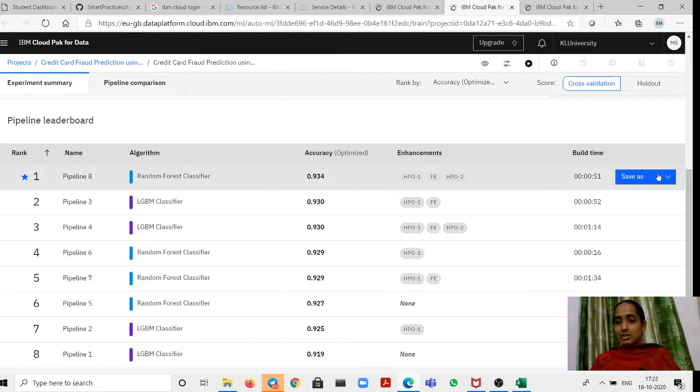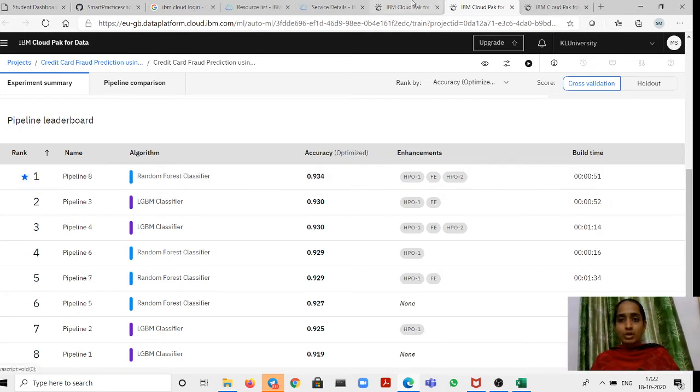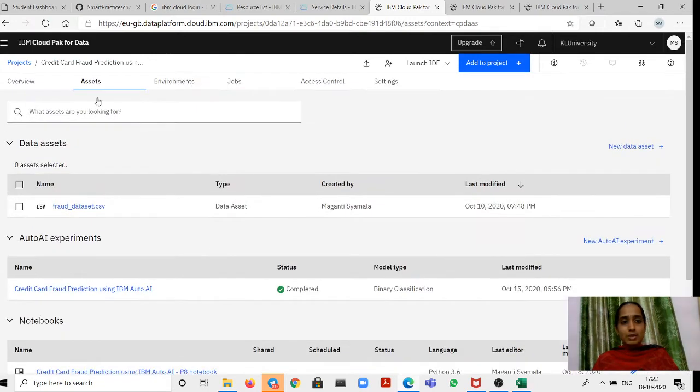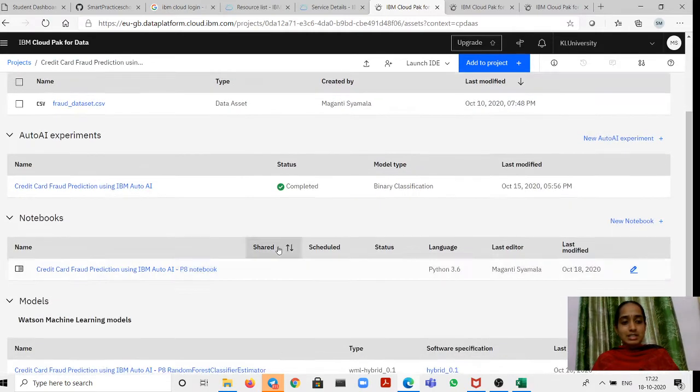For this I need to save it as a model or a notebook. If you want to view the code, you can save it using the notebook. If you want to deploy this model and design the user interface, you need to click on the model. I have already saved this notebook here, so that can also be seen under this asset space.